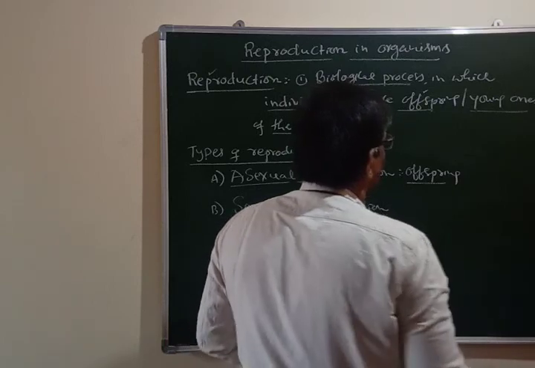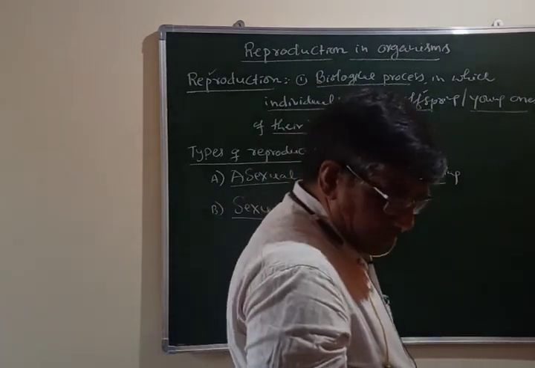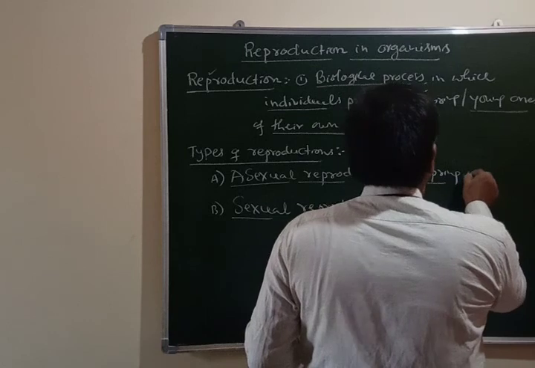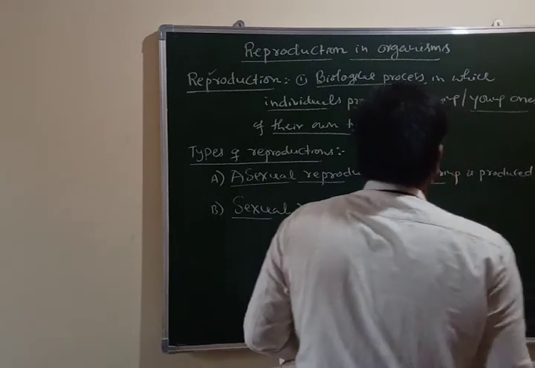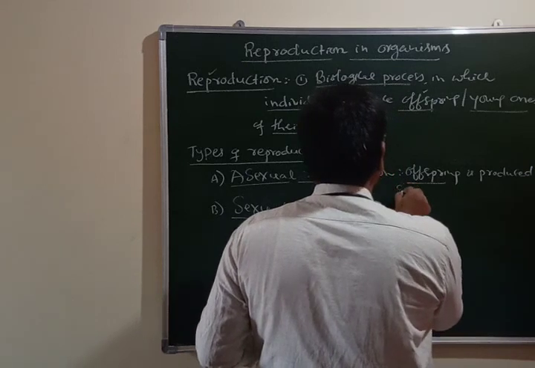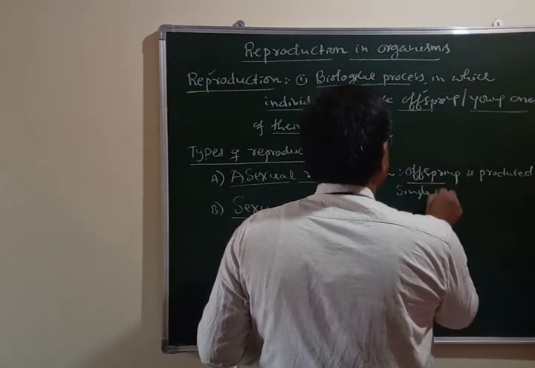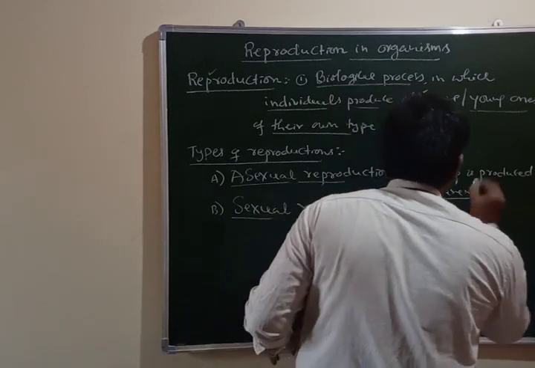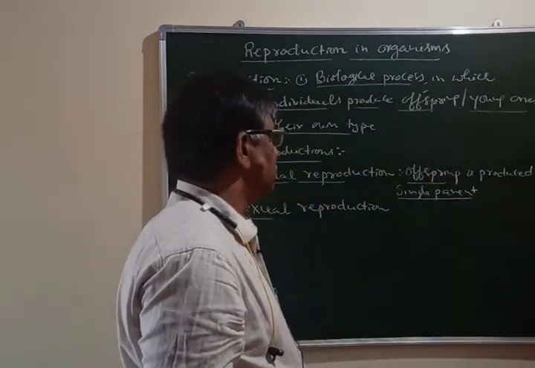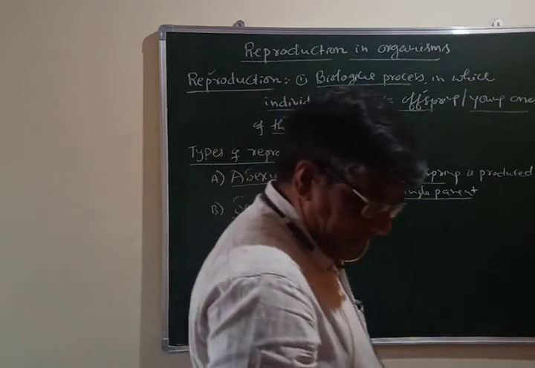Offspring or young one is produced. Young one is produced. When offspring is produced by a single parent. Offspring is produced by single parent.